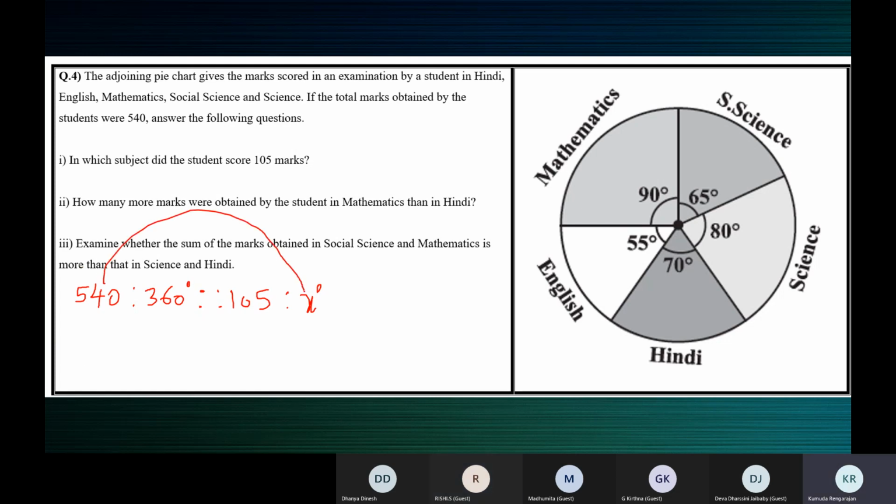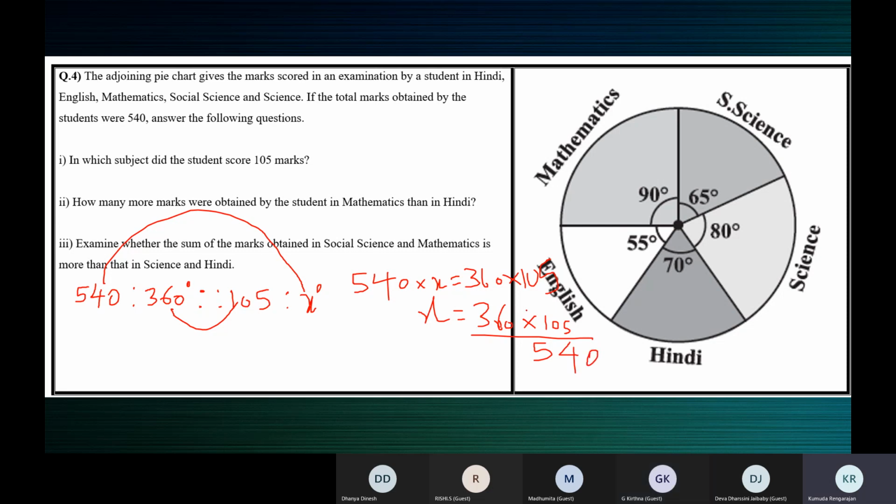Did you do 540 into x is equal to 360 into 105? Yes, ma'am. So x is equal to 360 into 105 divided by 540. Ma'am, I also got 70, ma'am. Very good. Divided by 540.